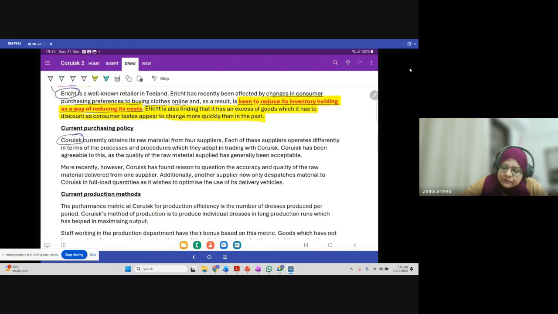Coruisk currently obtains its raw material from 4 suppliers. Each of these suppliers operates differently in terms of the processes and procedures which they adopt in trading with Coruisk. Coruisk has been agreeable to this as the quality of the raw material supplied has generally been acceptable. Now, just take 2 minutes and try to think: is there any problem with this paragraph? Is there any problem which you can highlight in this case?